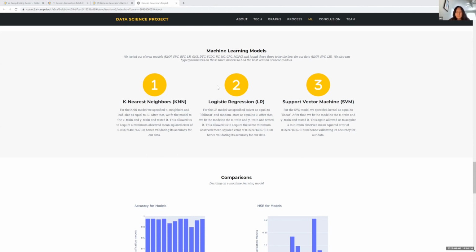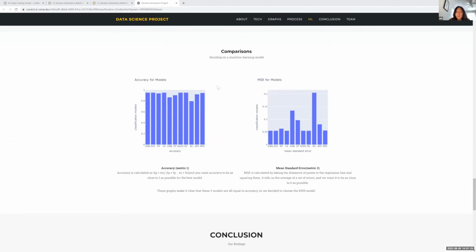For the comparisons, we were working with accuracy and mean squared error. Accuracy is calculated by that equation, and you want accuracy to be as close to 1 as possible for the best model, which we saw KNN was really close to 1. Mean squared error is calculated by taking the distance of points to the regression line and squaring them. It gives us the average of a set of errors, and we want that to be as close to 0 as possible. We saw that KNN was really close to 0, so we came to the conclusion that KNN would be the best model for us.